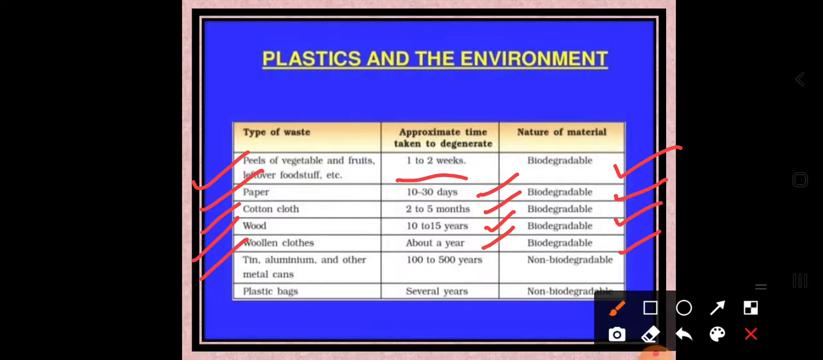When we are talking about aluminium and other metal cans, it takes around 100 to 500 years because it is a non-biodegradable substance. And plastic bags take several years, which we can't even imagine. So this is the problem we are facing in our environment: non-biodegradable substances take lots of time to decompose. That's why we have to apply our principles to save our environment.